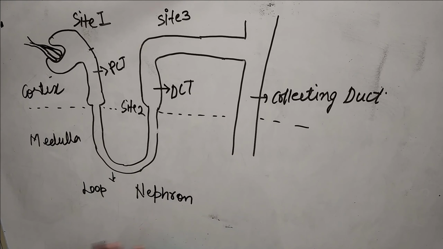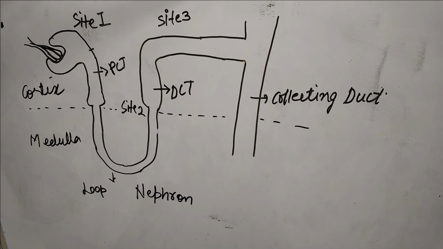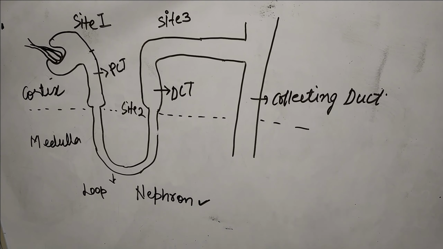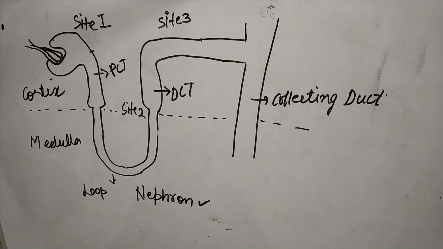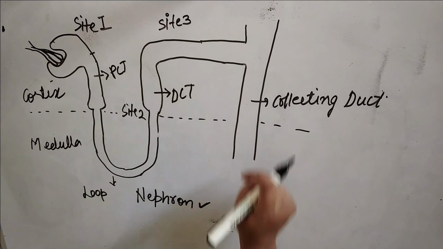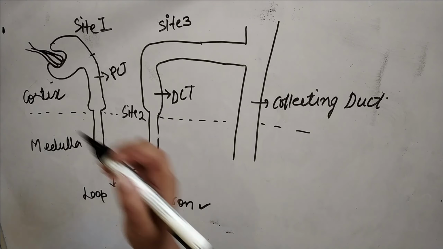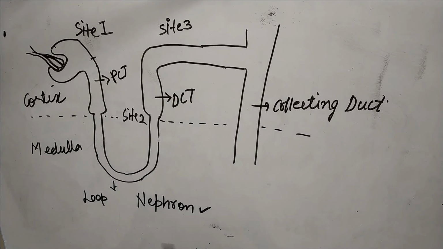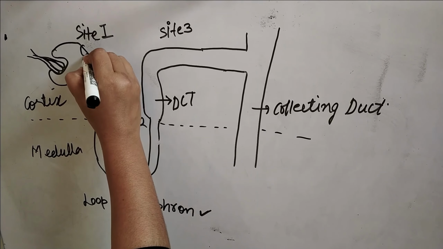In this brief introduction about diuretics, we can see that nephrons are the functional unit of the kidney and all these diuretic drugs work on the nephron. Here you can see a rough diagram of the nephron. In that, three sites are there: site 1, site 2 and site 3. At these sites different channels are there.